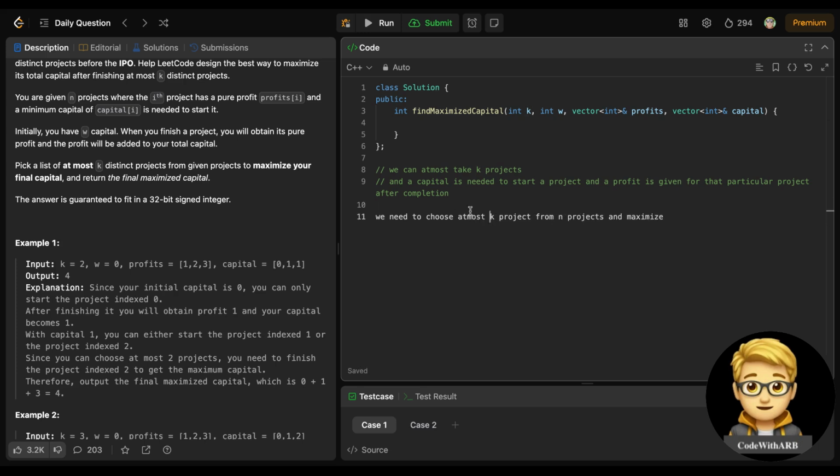At most k. We can choose less than k also. At most means less than or equal to k, right? Not more than k, right? At most k projects from n projects and maximize the capital, right? This is mainly the question.